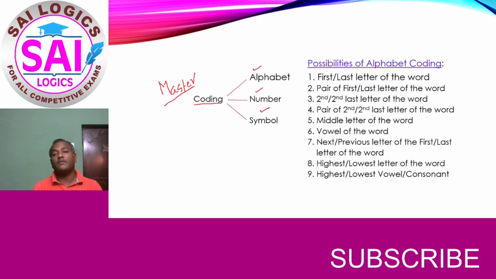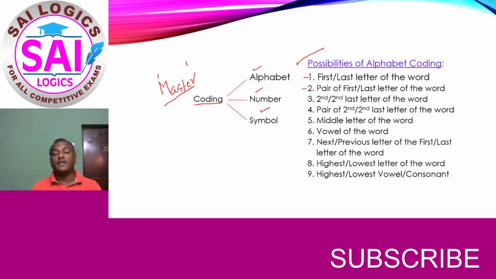So now we have to understand the possibilities behind the alphabet coding, number coding and symbol coding. Now we will see the first case, that is, possibilities of alphabet coding. So what can be the possibility? Number 1: the coding of alphabet can be the first letter of the word or the last letter of the word. So if the first letter is M and the last letter is R, the alphabet coded to the word may be the first letter or the last letter.